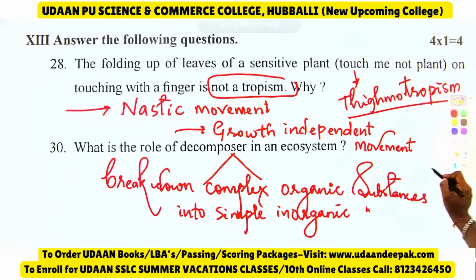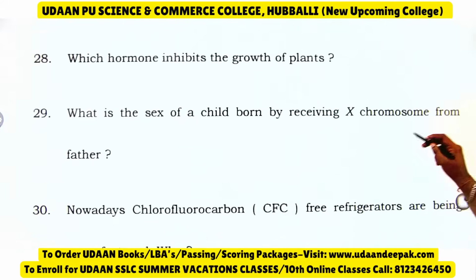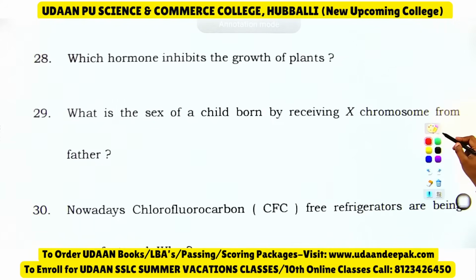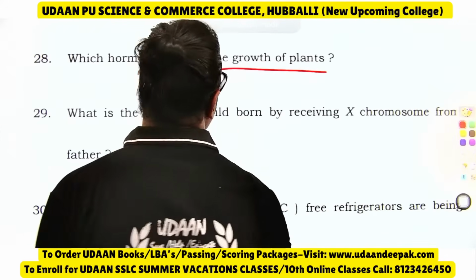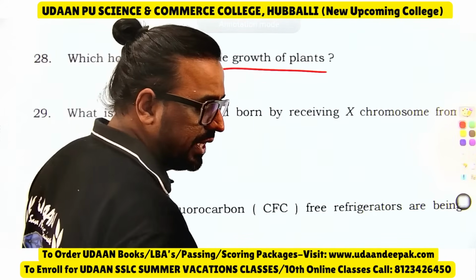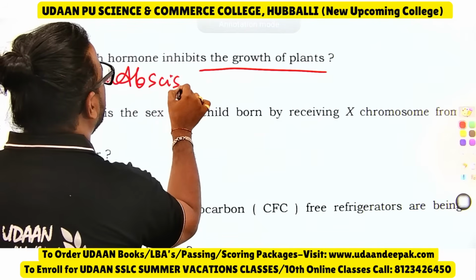Okay, coming to the next one now. Which hormone inhibits the growth of the plant body? So tell me which hormone. Which hormone inhibits the growth of the plant body? The name of the hormone is what? Abscisic acid.